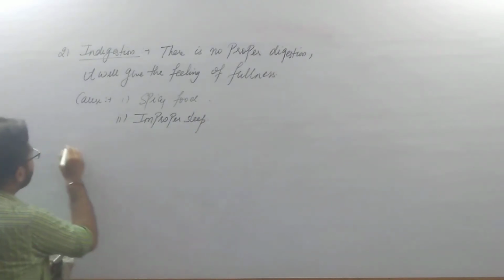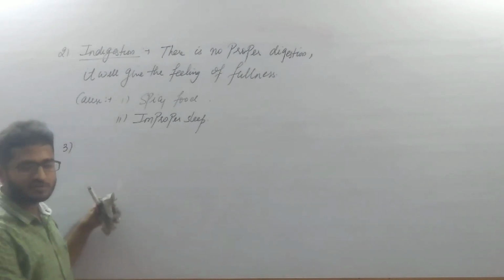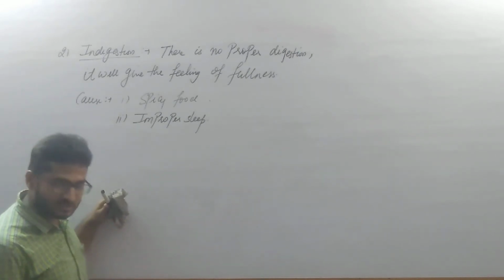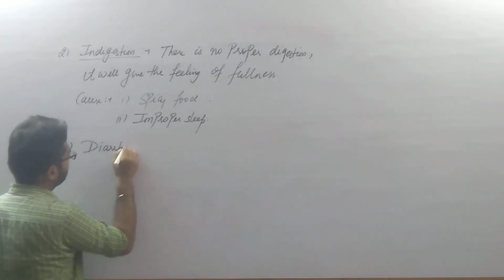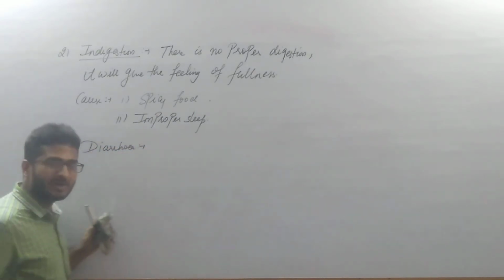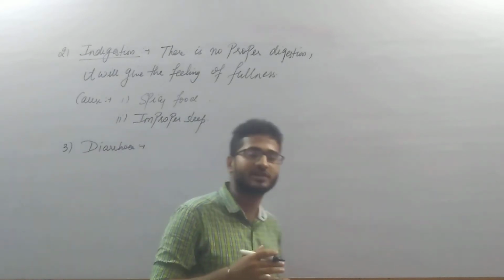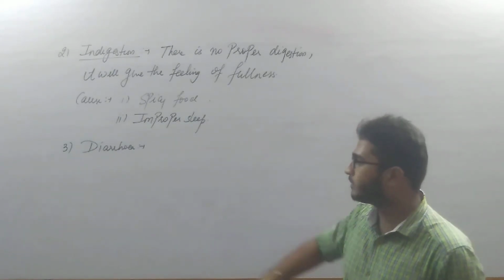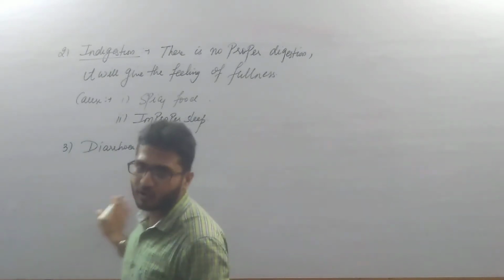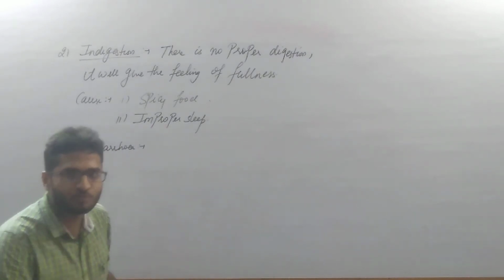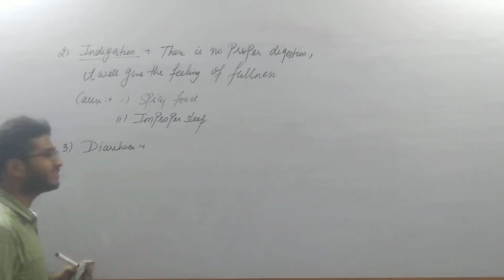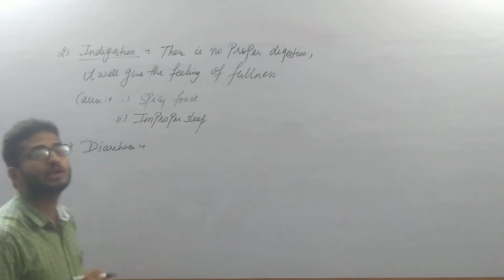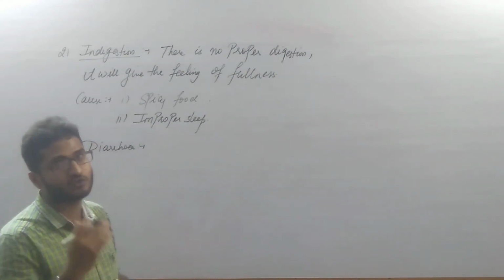Clear? Now let us discuss the third disorder which is associated with the digestive system, that is what we call diarrhea. Basically diarrhea means, in common language, loose motions. It is because of the improper bowel movements of the alimentary canal, that is the GI tract, and increased liquidity of the fecal discharge or the fecal waste.